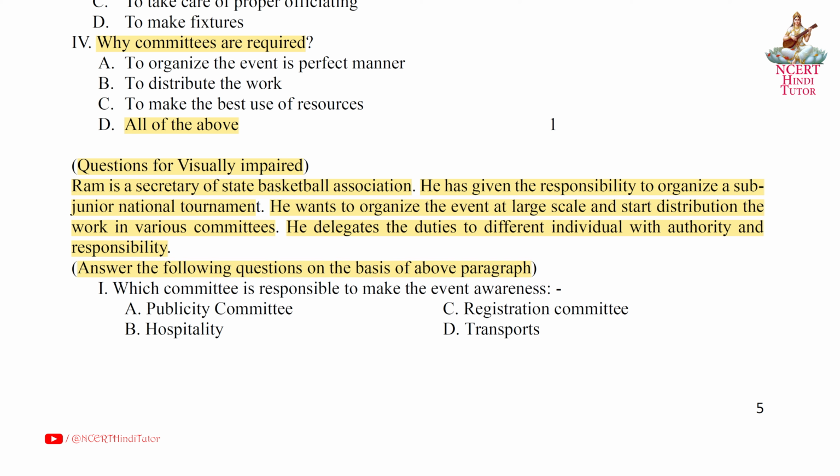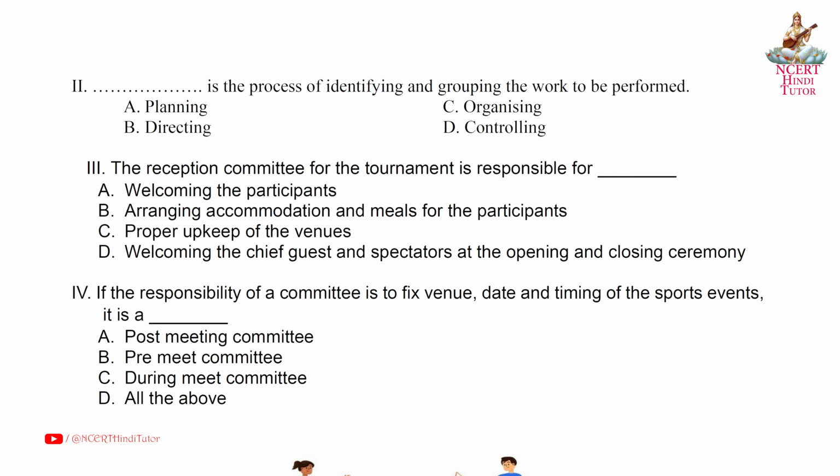Question 1. Which committee is responsible to make the event known? Answer A. Publicity Committee. Dash is the process of identifying and grouping the work to be performed. Answer A. Planning. Third, the reception committee for the tournament is responsible for. Answer D. Welcoming the chief guest and spectators at the opening and closing ceremony. Fourth, if the responsibility of a committee is to fix venue, date and timing of the sports events, it is a. Answer B. Pre-meet committee.